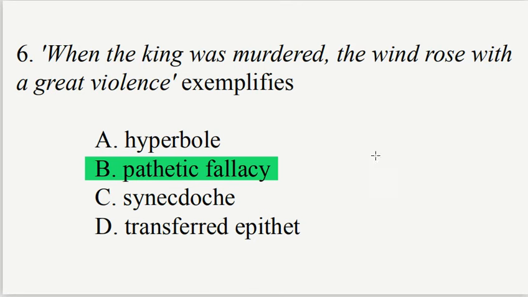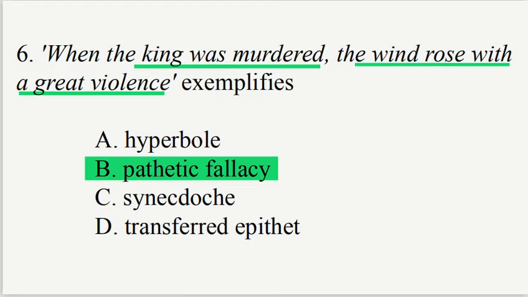In this sentence, the rising wind is described as reacting violently to the king's murder. The wind is reacting to the king's death. This reflects the emotional turmoil of the event. The emotion of the people around the king, the family members, the chiefs, is transferred to the wind. That is an instance of pathetic fallacy.